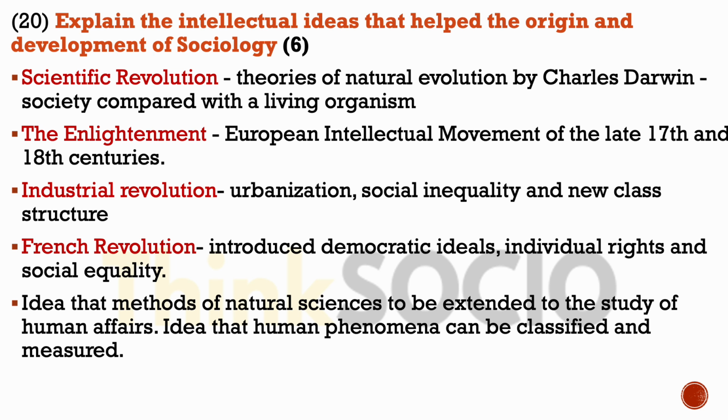Scientific revolution. The theories of natural evolution by Charles Darwin actually compared society with living organisms. The Enlightenment, a European intellectual movement of the late 17th and 18th century, brought rationalization to the forefront and human agency to the center of society. The Industrial Revolution again caused urbanization and the problems of social inequality and brought about a new class structure. This actually also led to the development of sociology. And again, the French Revolution, another political incident that introduced the ideas of democracy, individual rights, and social equality.